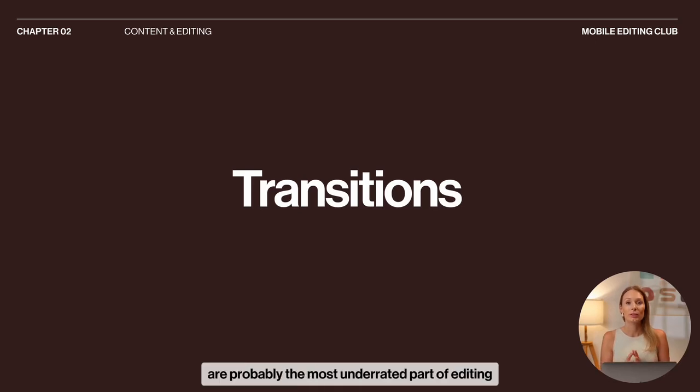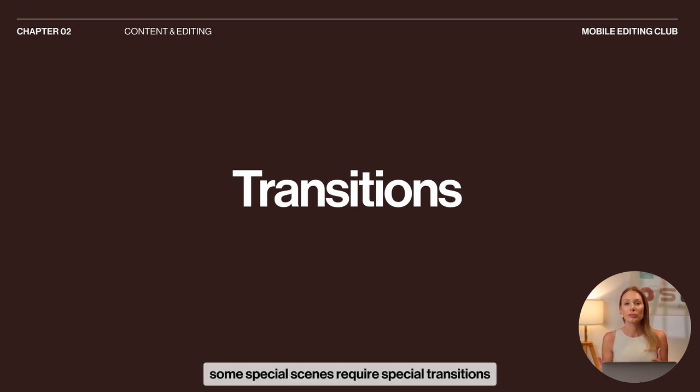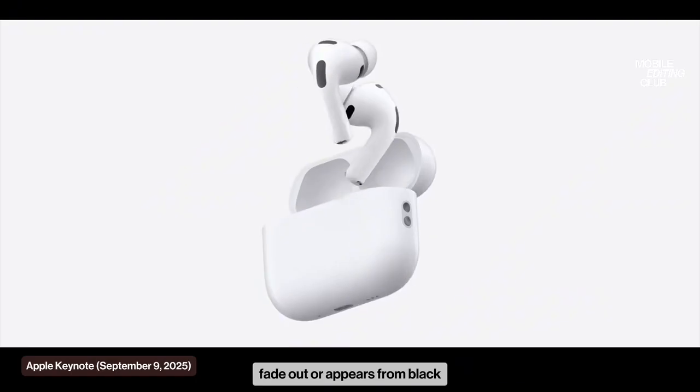Transitions are probably the most underrated part of editing, yet they're often more than just a stylistic choice. They directly influence how we connect different scenes, their characters, and their geography to one another. Some special scenes require special transitions, but in general, it's important to find your stylistic approach and implement it consistently across all your content.